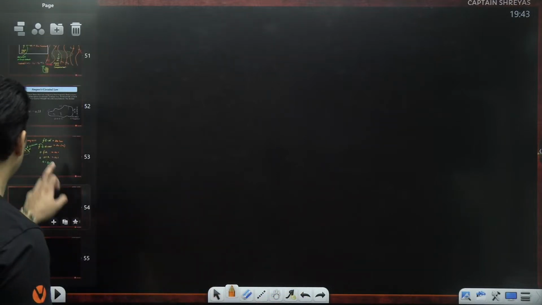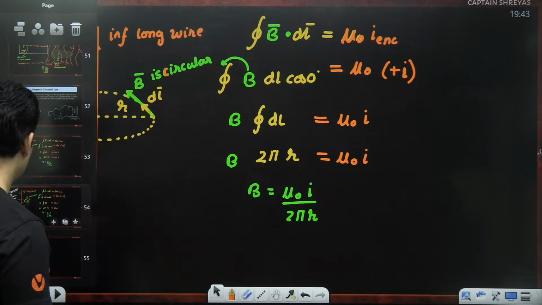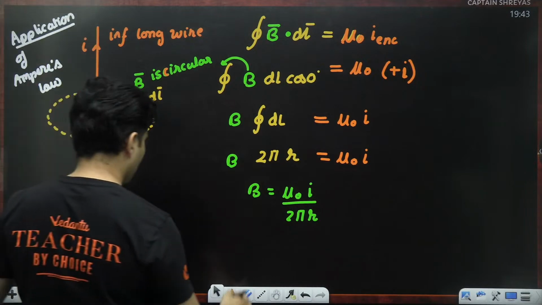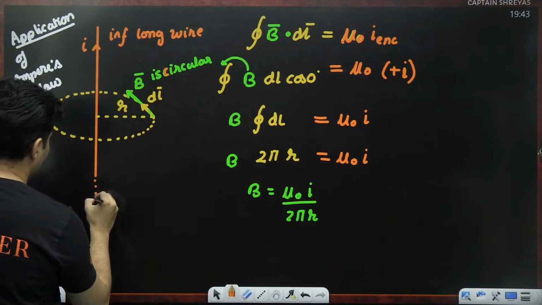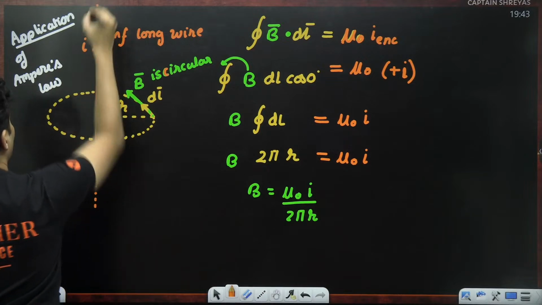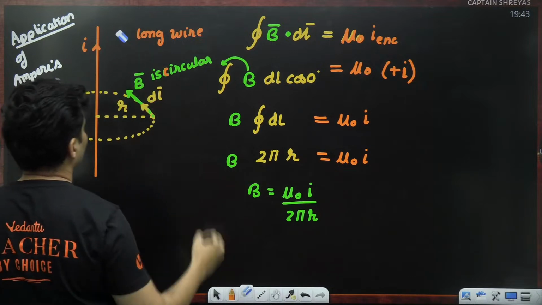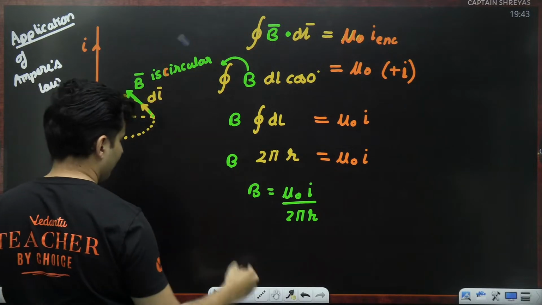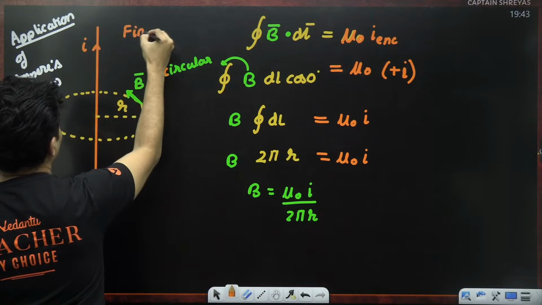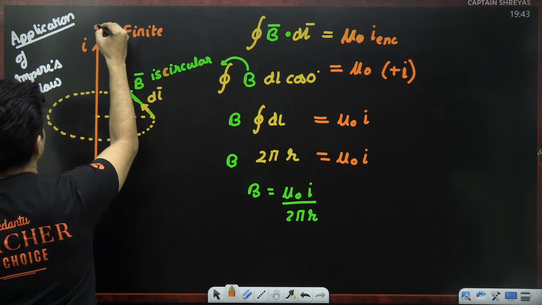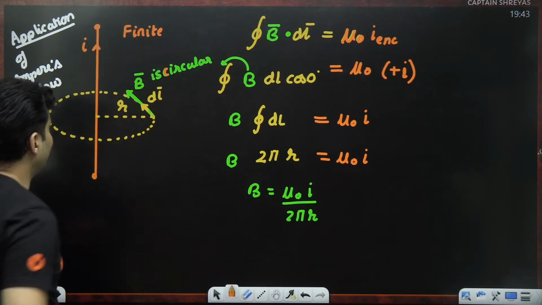So I should technically duplicate this. This was infinitely long in this case, but in the second case, it is a finite wire. That means there is an endpoint over here and here.